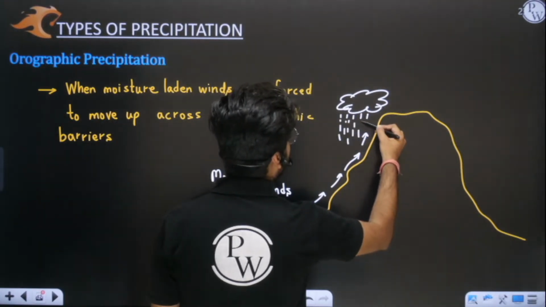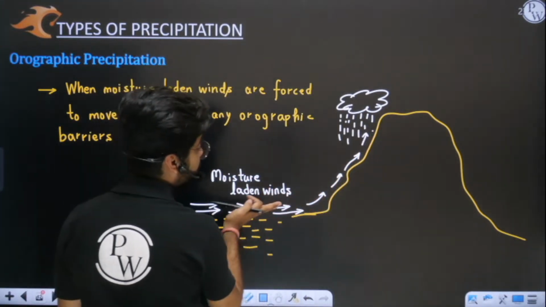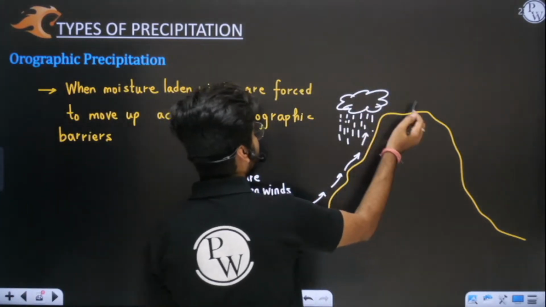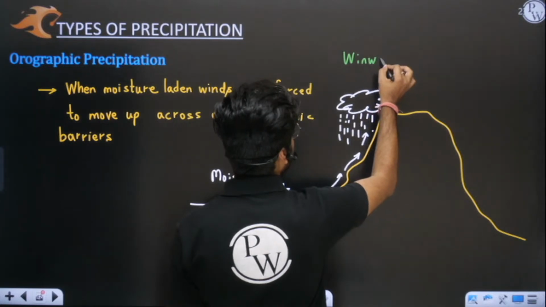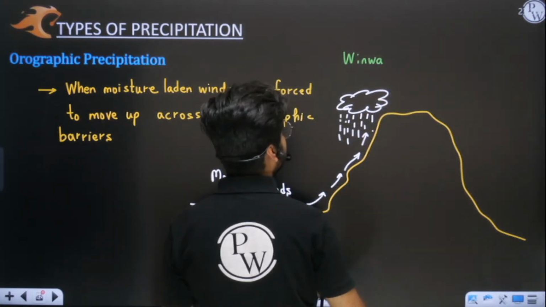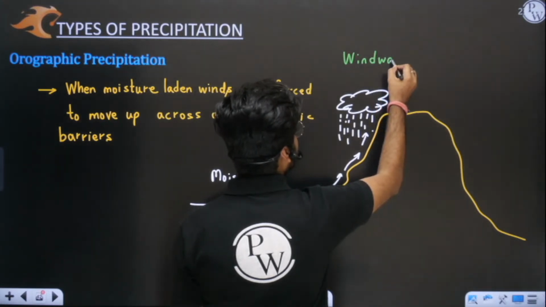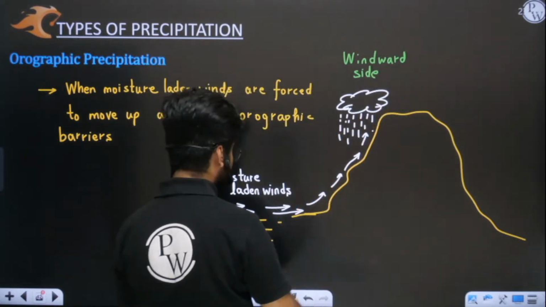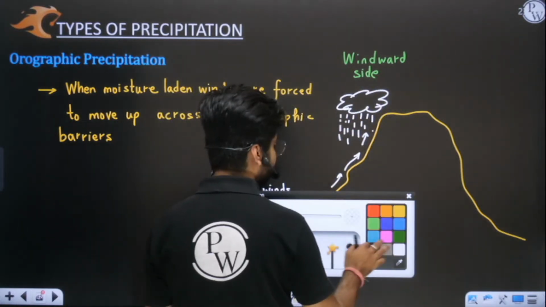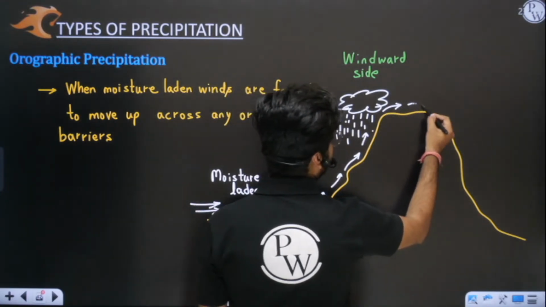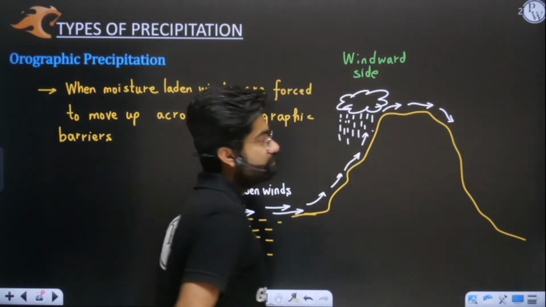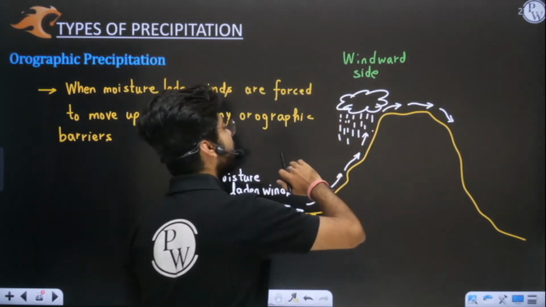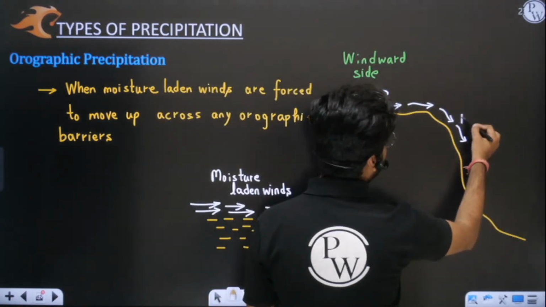Rainfall will basically happen in the area from where these winds have climbed up. This side of the mountain or hill is known as the windward side, because wind is climbing the mountain from this side only, and all the rainfall will happen on this side only. Now when this air moves further, it would have become dry. Why? Because all the moisture has been shed on the windward side, and on the back side you will see no rainfall, because that air is dry.